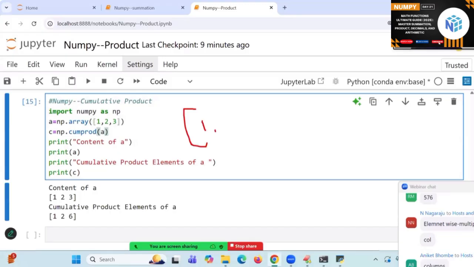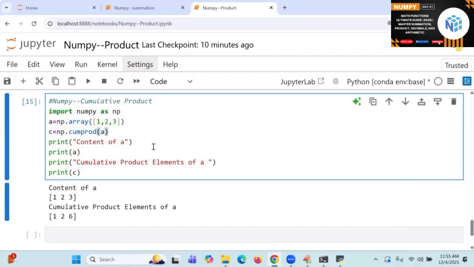What is that now? 1. 1 into 1 is previous. 1 into 1 is 1. Next, 2 into 1 is called what? 2. Next, 3. 3 into 2, 6. 6 into 1 is called what? 1 to 6. This is called what? Cumulative product. Straightforward. Come on, fast.